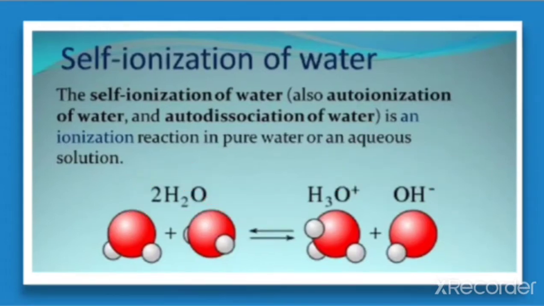In pure water, the molecule donating the proton acts as a Bronsted acid, and the molecule accepting the proton acts as a base. So here water is undergoing self-ionization.